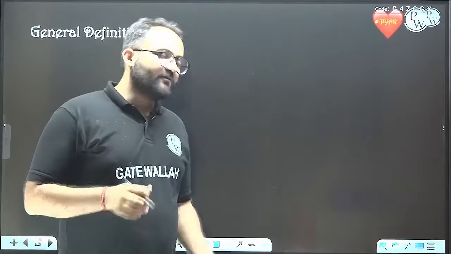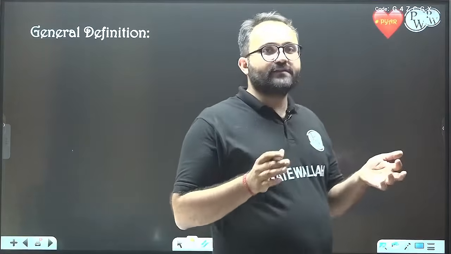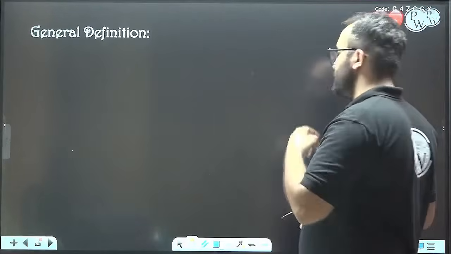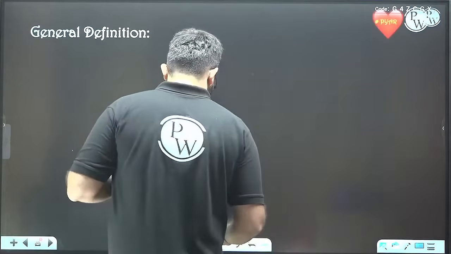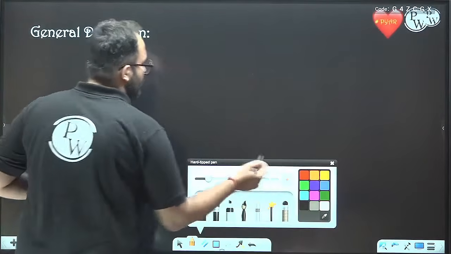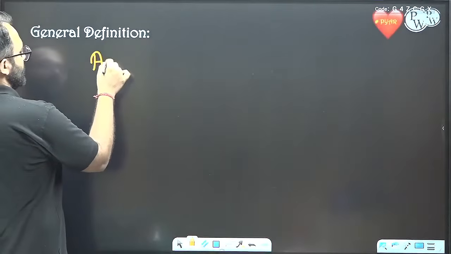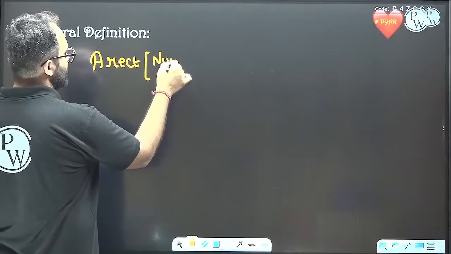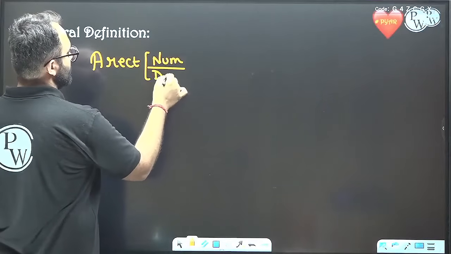Sometimes it is very difficult to do scaling and shifting of the rectangular function, thus we go for the general definition. For example, we have a rect and inside the bracket there is some numerator and some denominator.